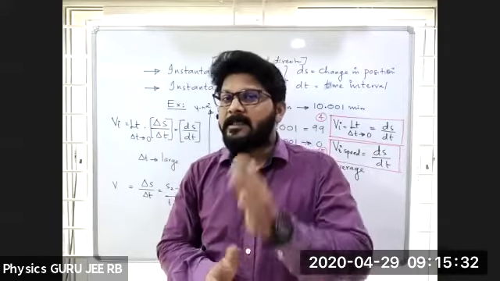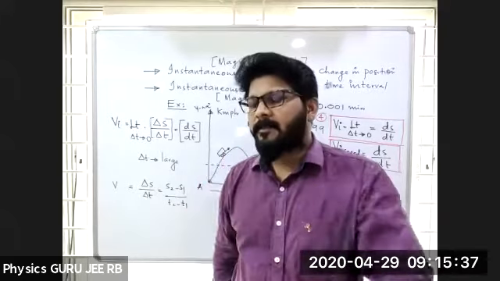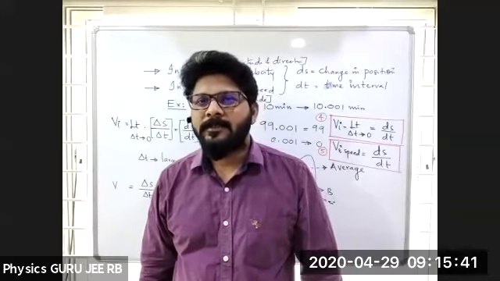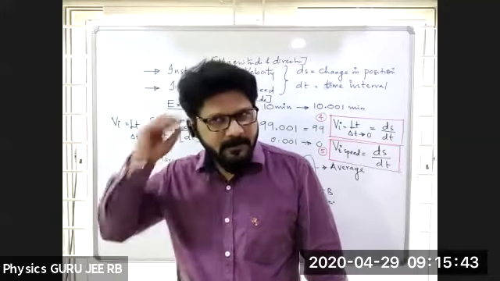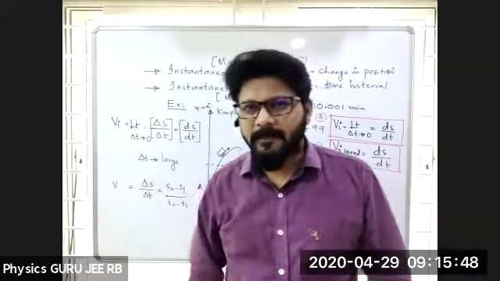What is the instantaneous velocity after 30 minutes? After 30 minutes, or 30.001 seconds.